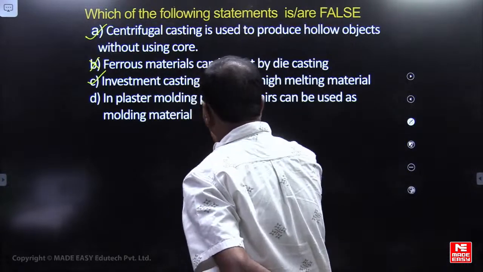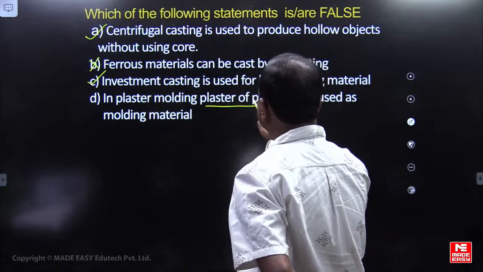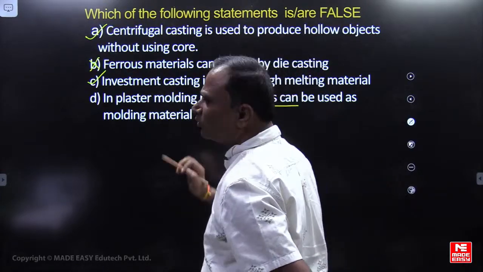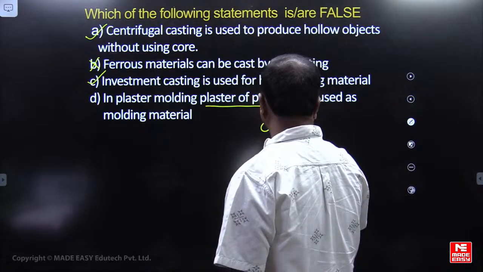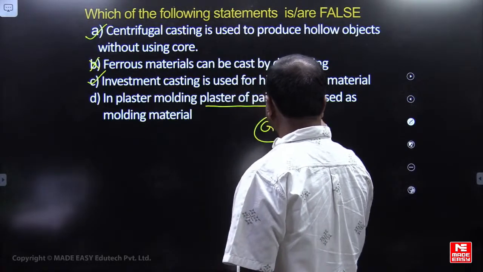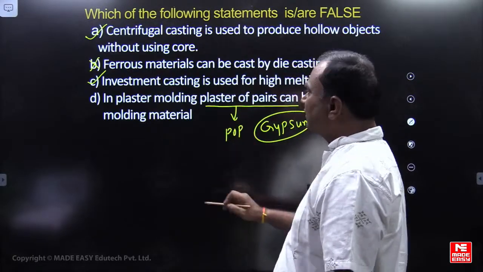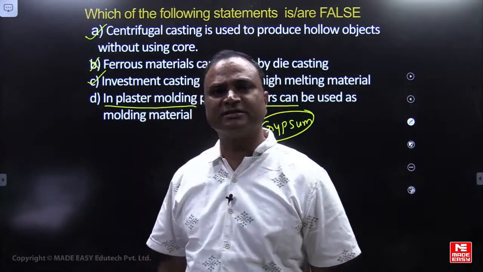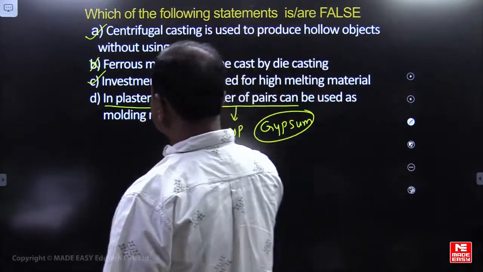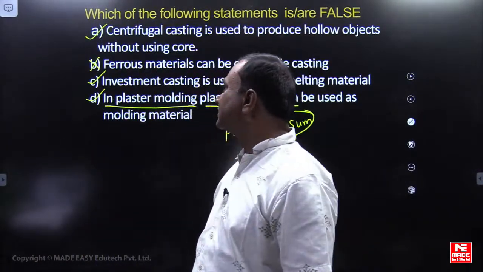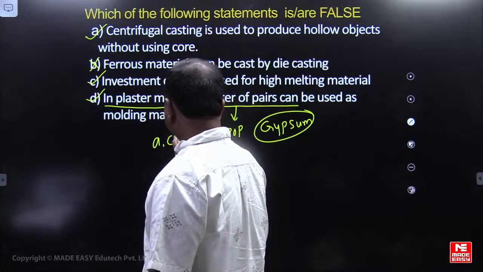In plaster molding, plaster of Paris can be used as a molding material. Plaster of Paris is also called gypsum, POP. In plaster molding, the molding material is gypsum, and the pattern material is plastic only. We can consider it similar to the full molding technique. So A, C, D is the correct option.